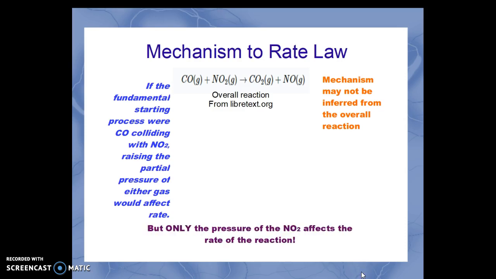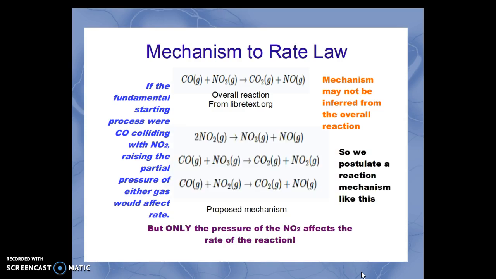However, only the pressure of the nitrogen dioxide affects the rate of the reaction. You can change the carbon monoxide pressure, but it will not affect the rate of the chemical reaction. Only changing the nitrogen dioxide does so. So that means that a collision between carbon monoxide and nitrogen dioxide is not the slow step in this reaction. This is a reaction mechanism that's postulated in order to recognize the elimination of carbon monoxide from the mechanism.